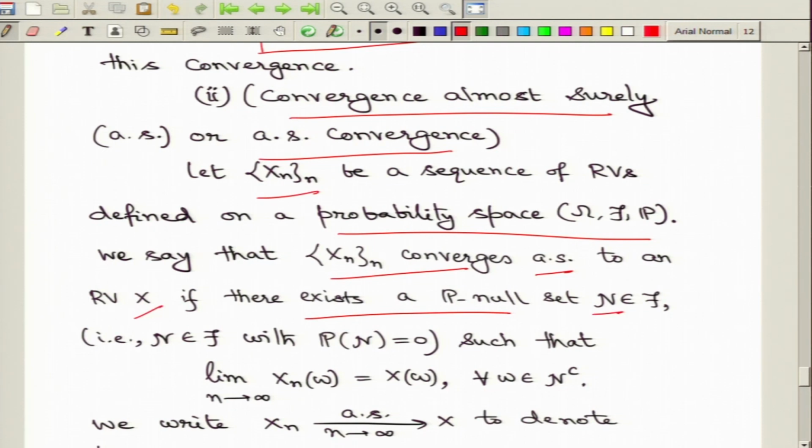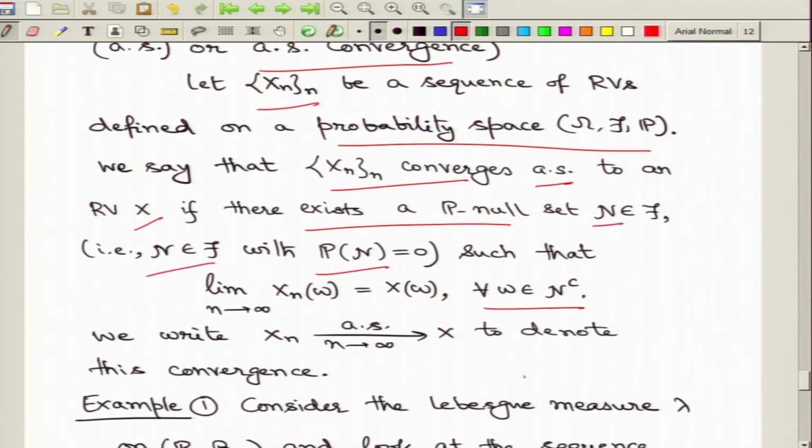Let us again denote it by N. Here we mean N is some event with probability 0. If you have such an event such that on the complement of that event you have the pointwise convergence of this sequence of random variables to the limit function X, then we say that this sequence of random variables Xn converges almost surely to the random variable X, and we shall denote it by this notation.